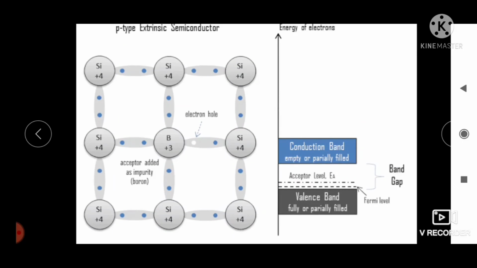An electron from a neighboring atom can come and fill this hole. However, in doing so, another hole is created. Thus, it appears as if the electron hole has moved in the direction opposite to that of the electron that filled it.